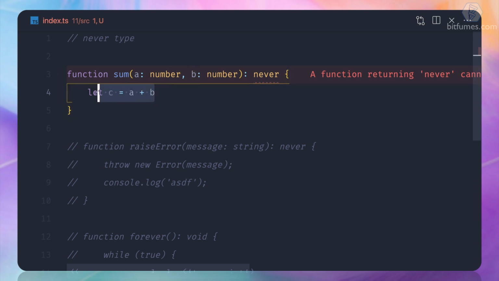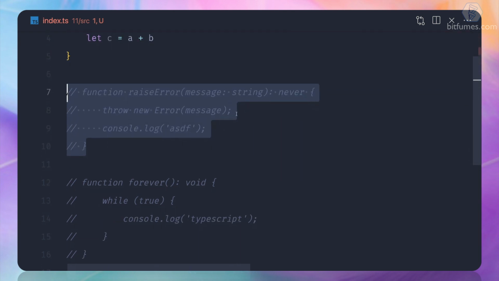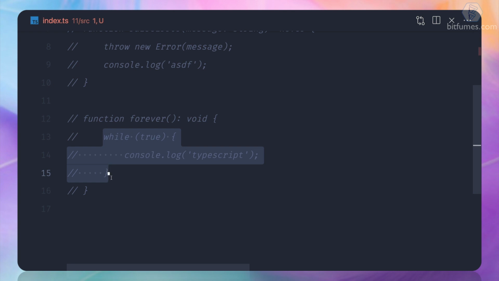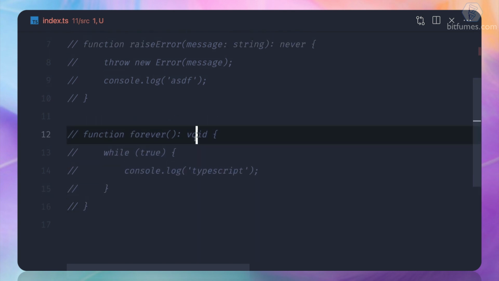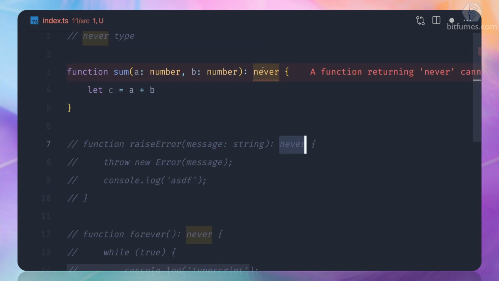But this function is reaching it, because it executes this code and finishes the function. But think about this raise error. Once it raises the error, it's not going to complete this function. Think about this while loop. It's an infinite loop. It will never complete this function, and that's why this is never. This one is not never, this is actually a void.